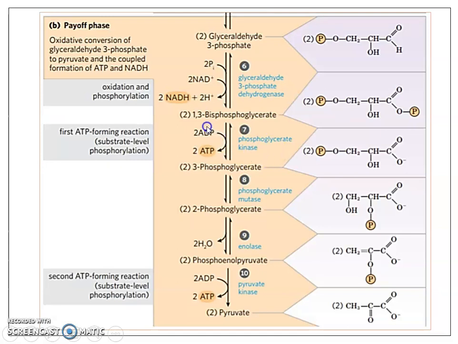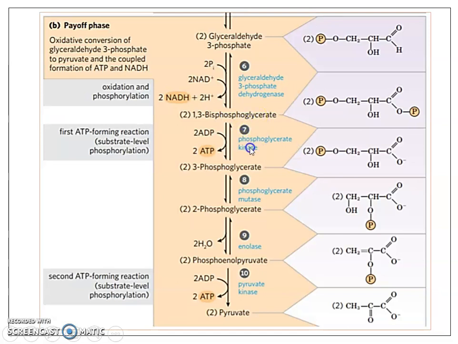Now, 1,3-bisphosphoglycerate undergoes the first substrate level phosphorylation, for the formation of the first set of ATP molecules in glycolysis. Here a phosphoryl group is getting transferred, hence the enzyme is a kinase, and the substrate is phosphoglycerate, so it is phosphoglycerate kinase.